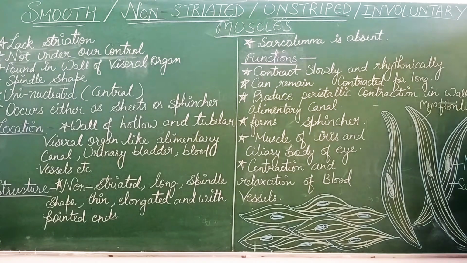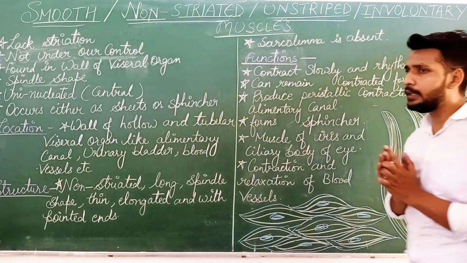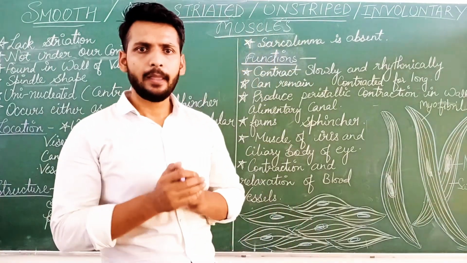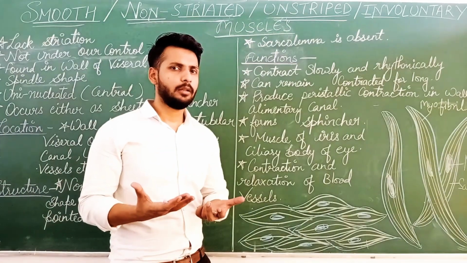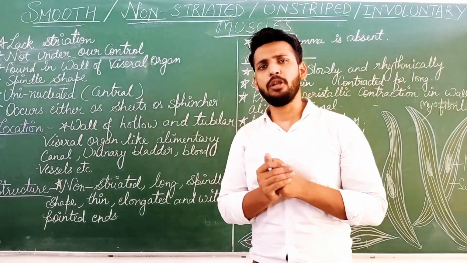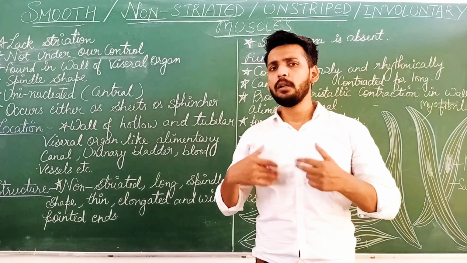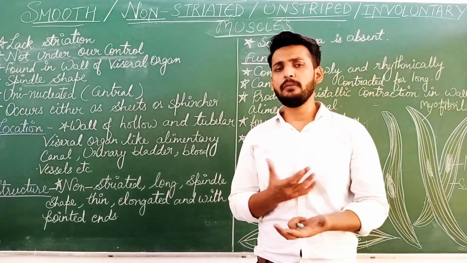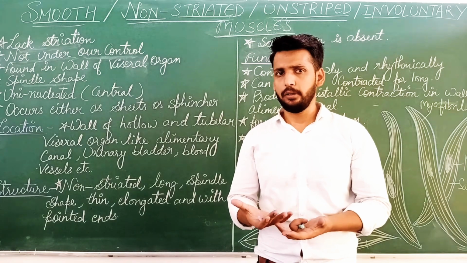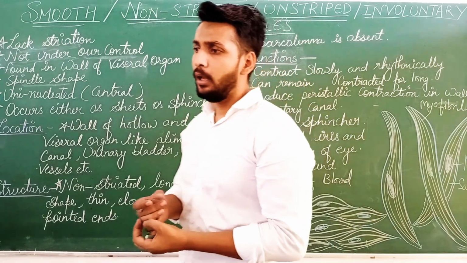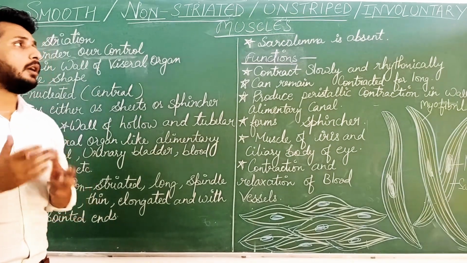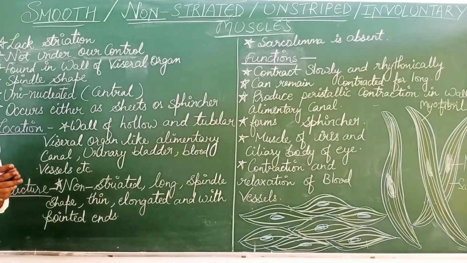Now, the term left is involuntary. Why are they known as involuntary muscles? What is involuntary? Do you know? Involuntary, you can say, are the actions which are not under our control, the actions which we cannot control on our own. These are the actions which are not according to our will. So, these are the involuntary actions.